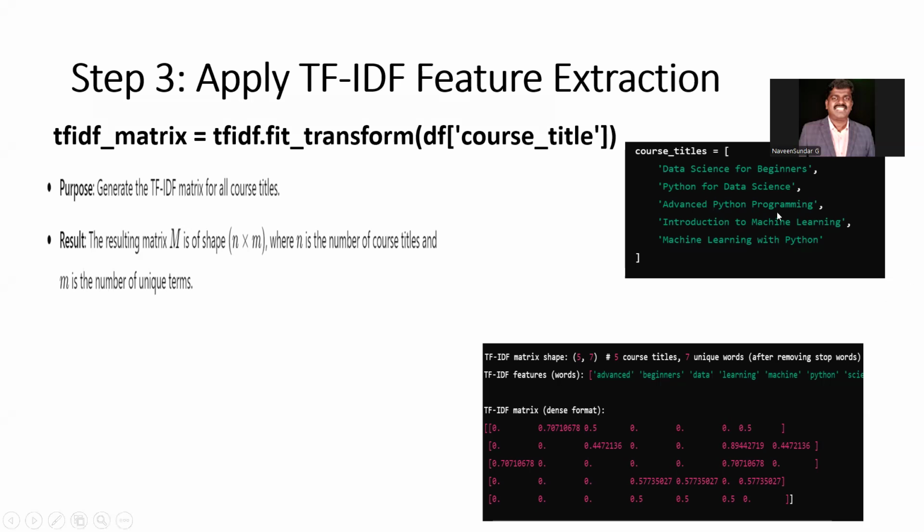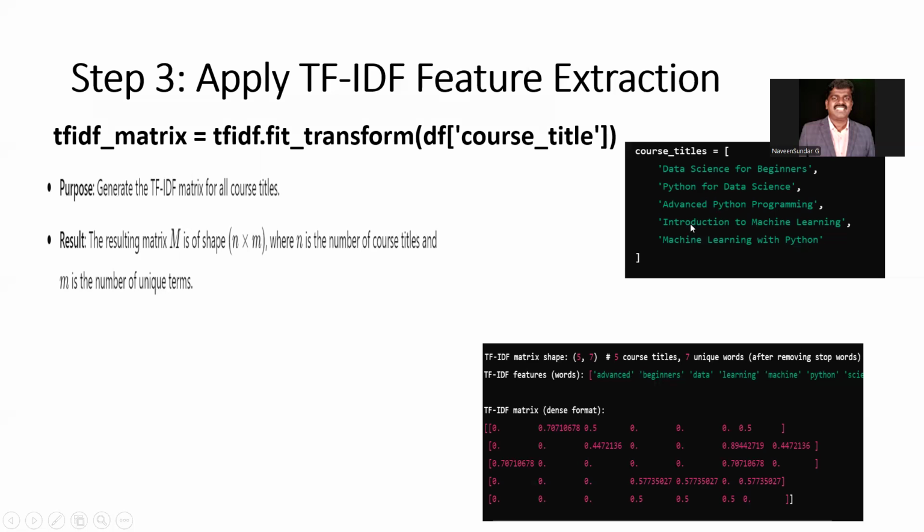See, for example, in this example I have given course titles. These are the different titles: data science for beginners, Python for data science, advanced Python programming, introduction to machine learning with Python. You can see how many times Python occurs: 1, 2, and here 3. Machine learning occurs 2 times. Introduction, only 1 time.